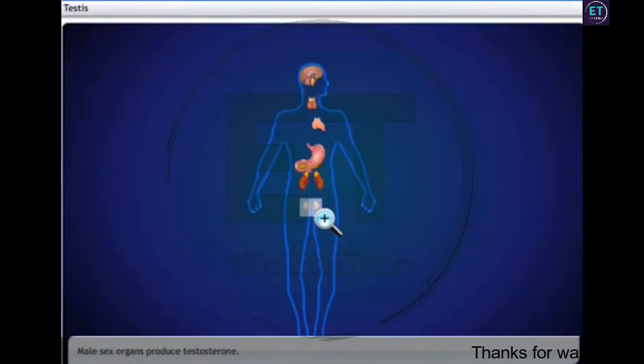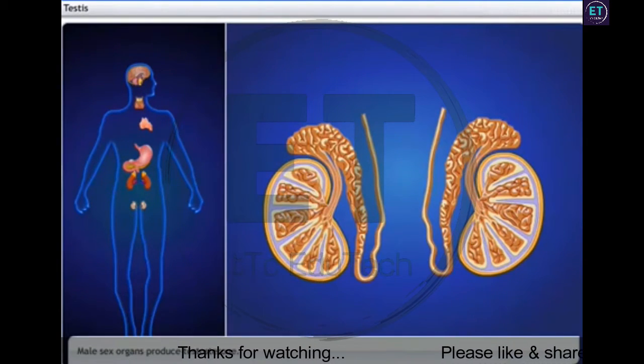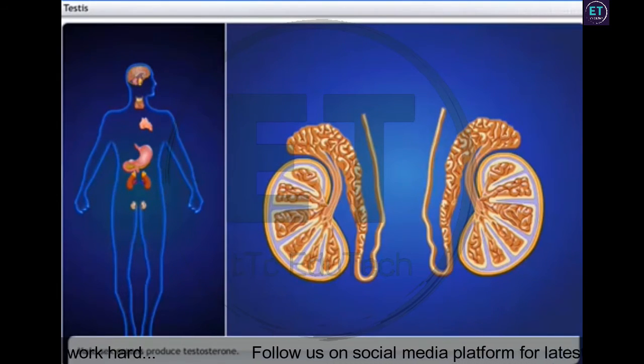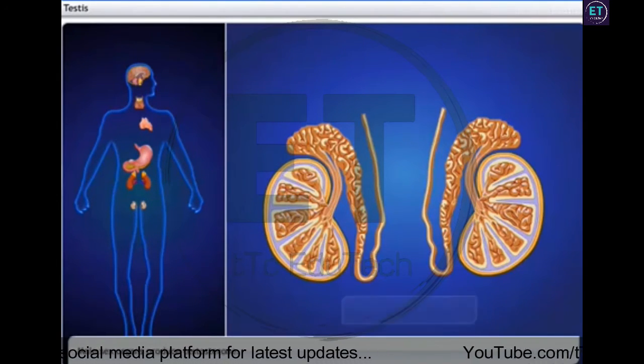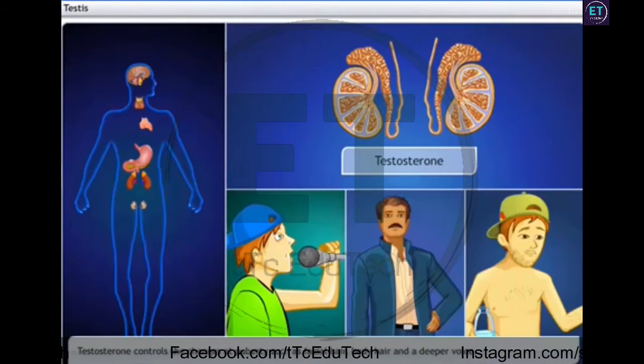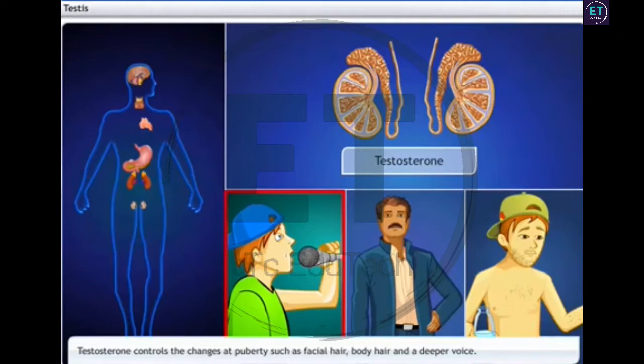A pair of testes is the male sex organ located in the scrotum, which is outside the abdomen. They produce the hormone testosterone. Testosterone controls the changes which occur during puberty, like a deeper voice, and facial and body hair.